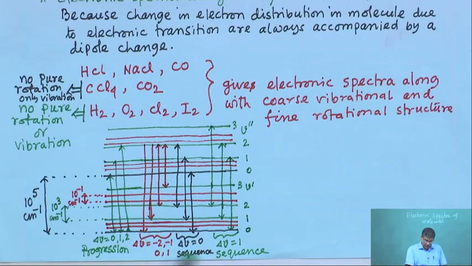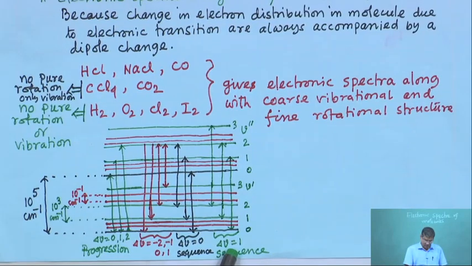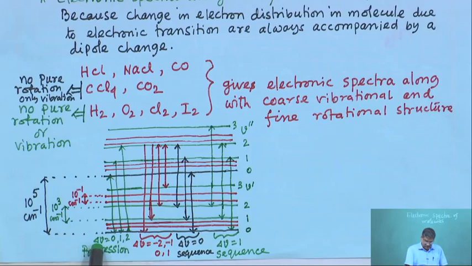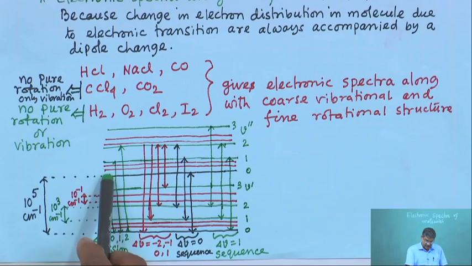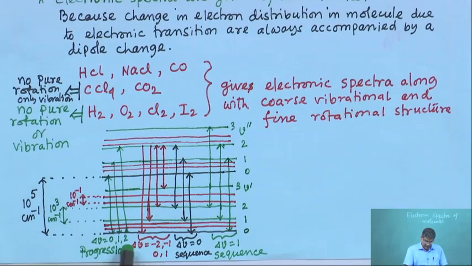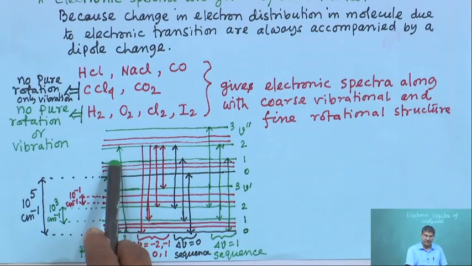Now, two types of coarse vibrational electronic spectra are observed. One is called progression, another is called sequence. For progression, here we have shown del V equal to 0, then from here to here, del V equal to 1, to the next vibrational level.